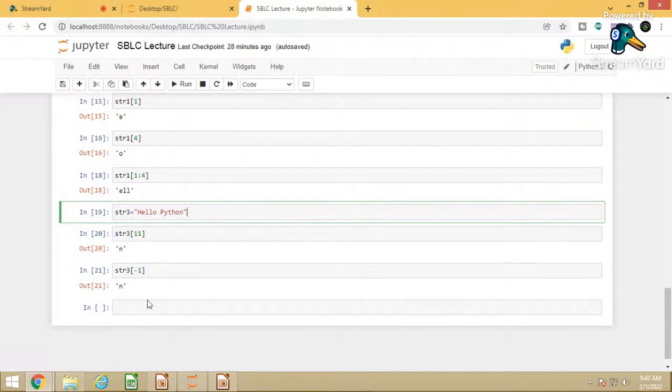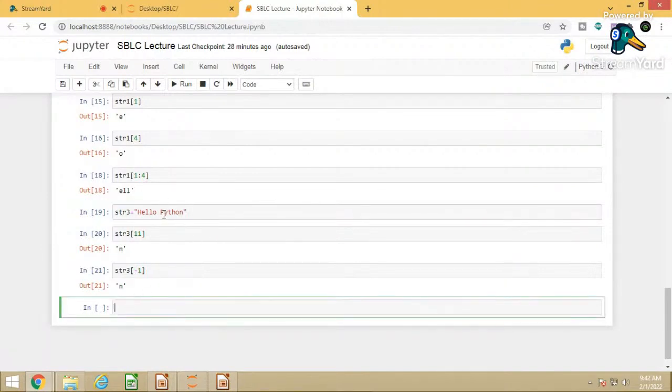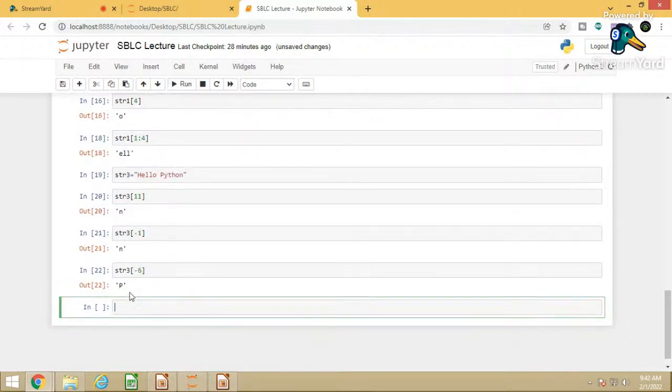So reverse indexing or negative indexing as well. Suppose I want to access P. So -1, -2, -3, -4, -5, -6. So -6 will be 0, -1, 2, 3, 4, 5, 6, correct. -6 will have the P value. Means in case of a string, from any direction you can move and you can access any letter from the string.